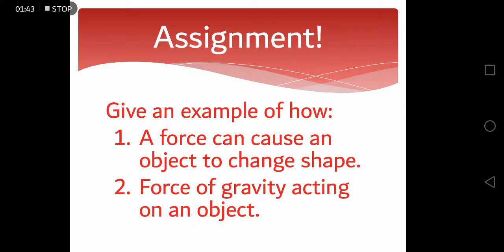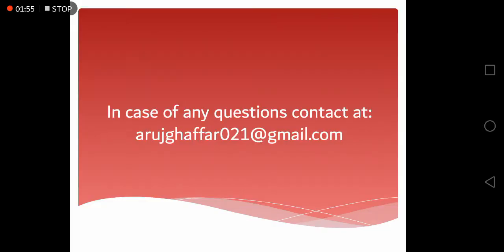For your home assignment, give an example of how a force can cause an object to change shape. Secondly, give an example of the force of gravity acting on an object. You can send me your home assignments at this email ID. In case of any questions, you can always contact me at this email ID.